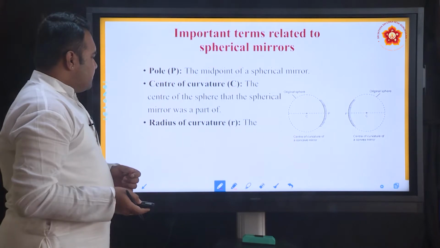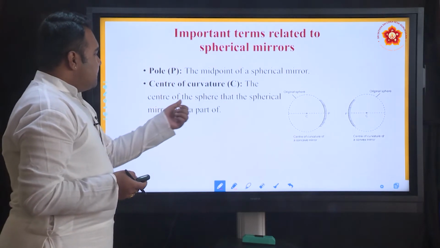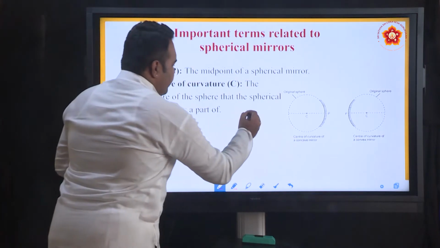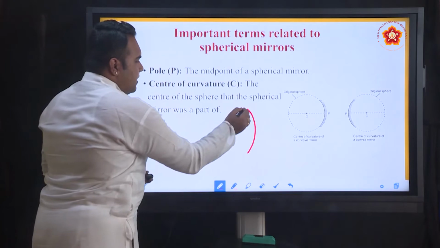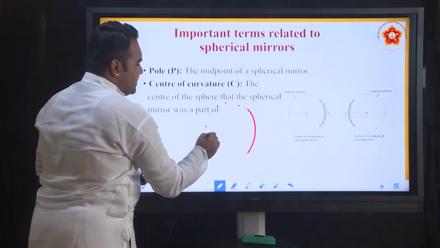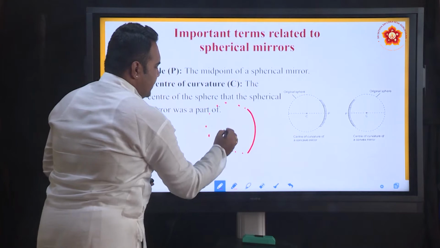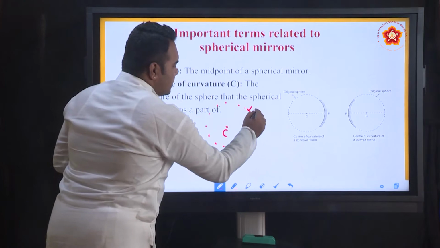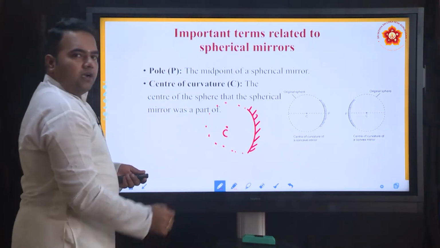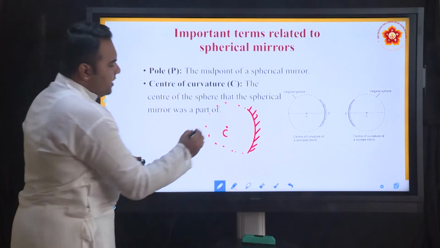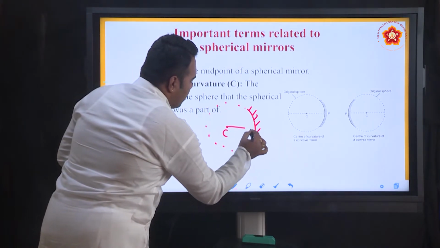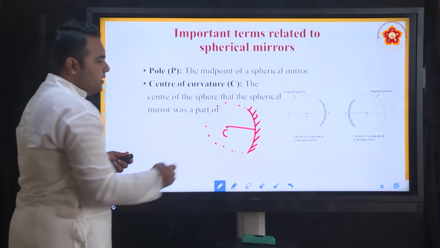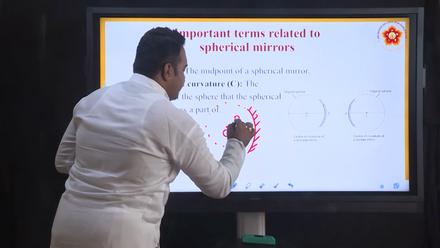Center of curvature. The center of the sphere that the spherical mirror was a part of is called the center of curvature. Now we draw a concave mirror like this, but suppose we extend and complete the imaginary sphere, the center of that imaginary sphere of which this concave mirror is a part is called the center of curvature. And from the center, when we draw the radius to any point on this hollow sphere, this is called the radius of curvature.